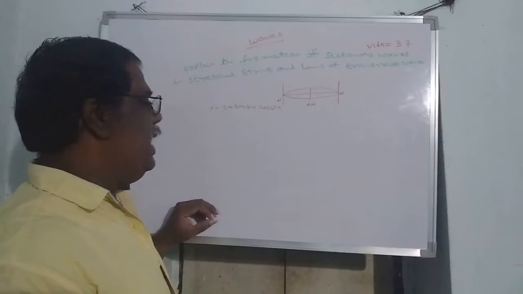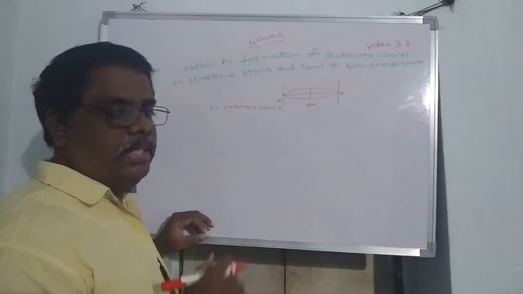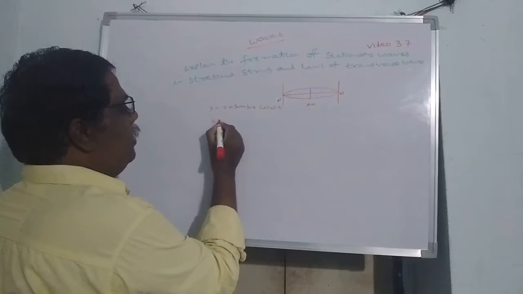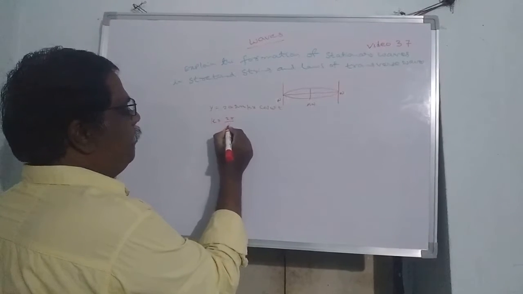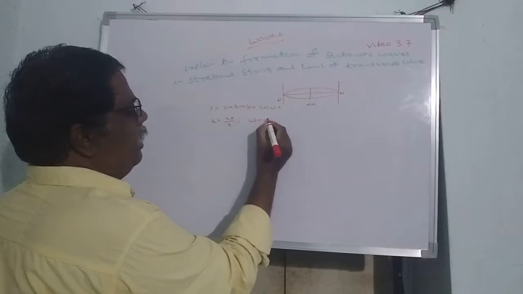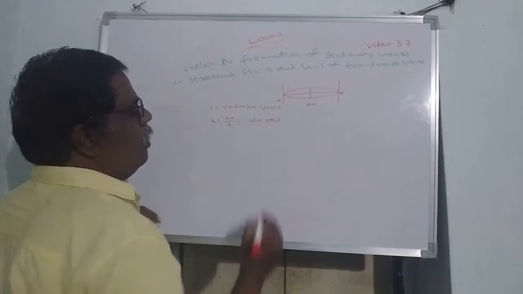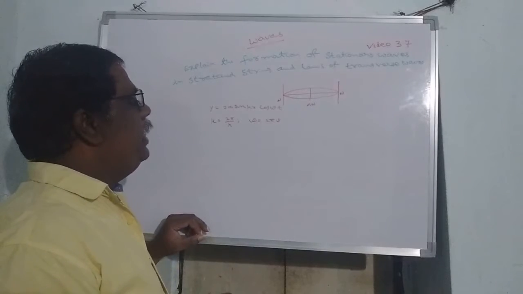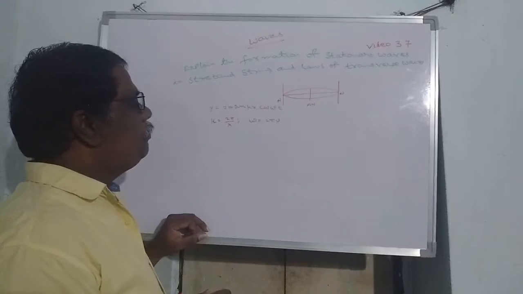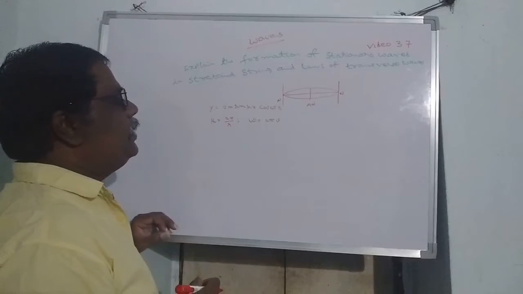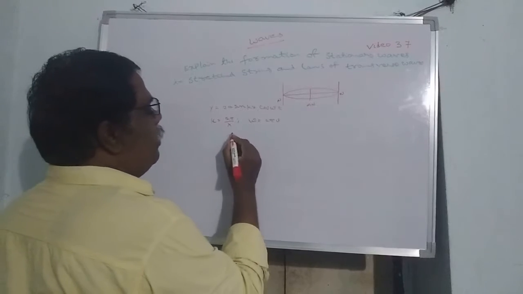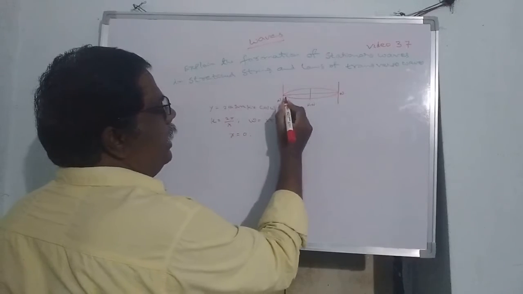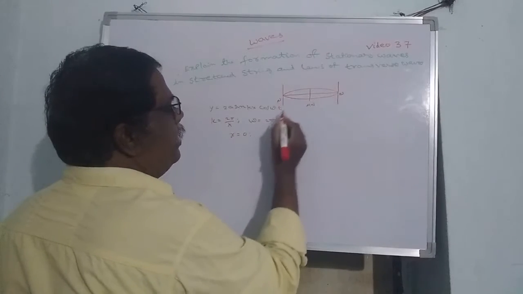where a is the amplitude of the individual oscillations. Okay, the k value is 2 pi by lambda. Omega we know is 2 pi by T, or 2 pi n. Here, at nodes the x value will be 0, then after that again it will be a node.